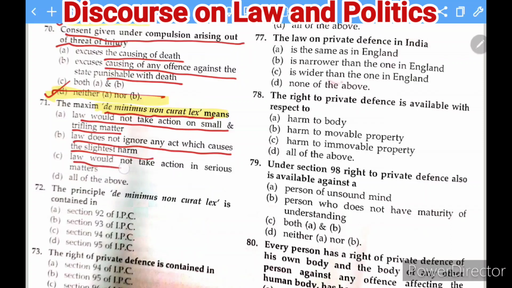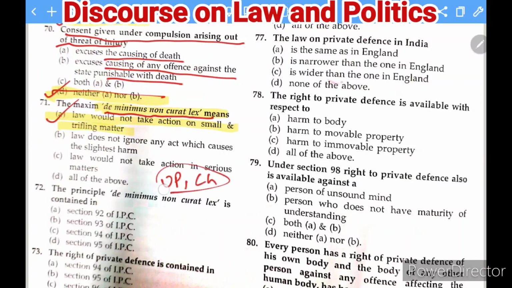C, law would not take action in serious matters. And D, all of the above. The right answer of this question is A: law would not take action on all small and trifling matters. So my dear friends, in UP Judiciary and also in Chhattisgarh, this was a question which had been asked.